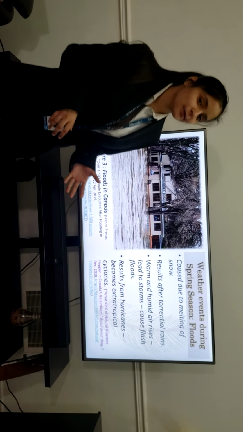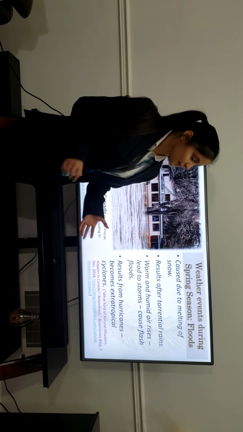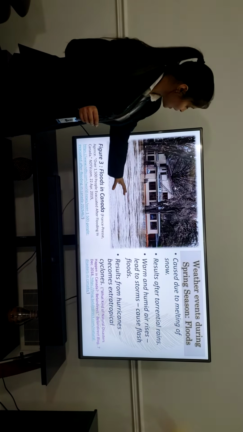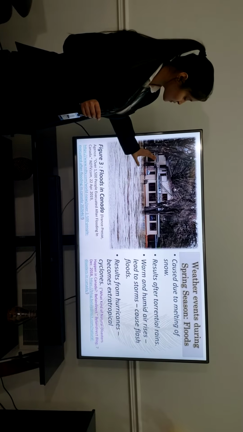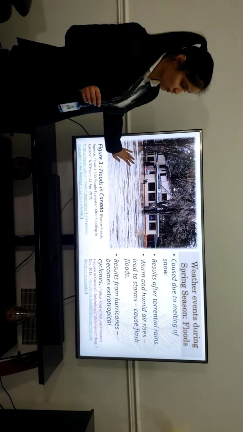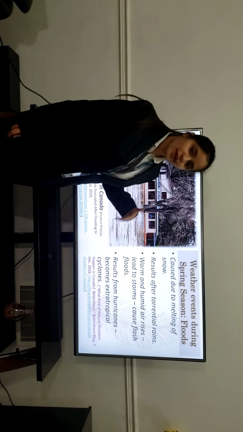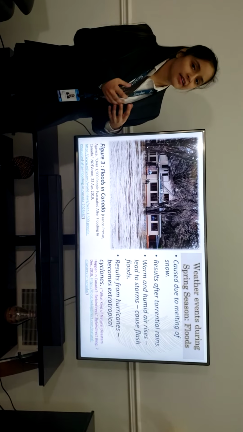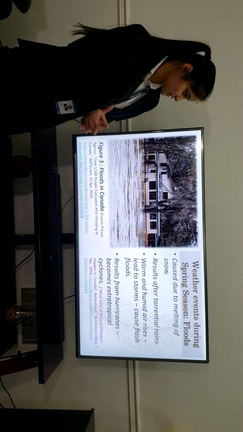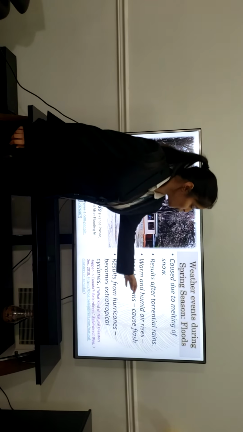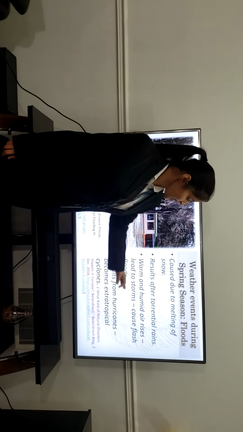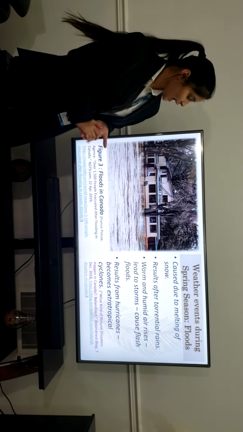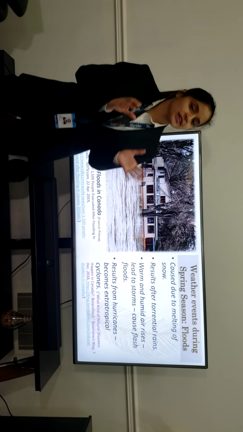Talking about the weather event during the spring season, that is flood. Floods are caused due to the melting of snow. As we can see in this picture, there was a lot of snow that melted due to the high temperature. As we said earlier, floods also result from rain, because there is a lot of rain in the spring season. Warm and humid air rises, which leads to storms and causes flash floods. It also results from hurricanes, which can also become extratropical cyclones.